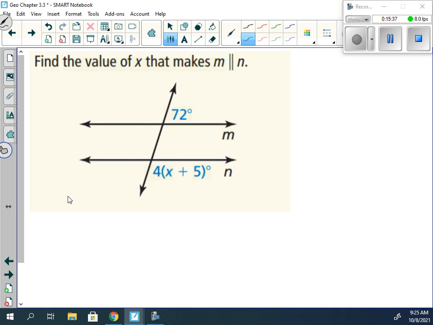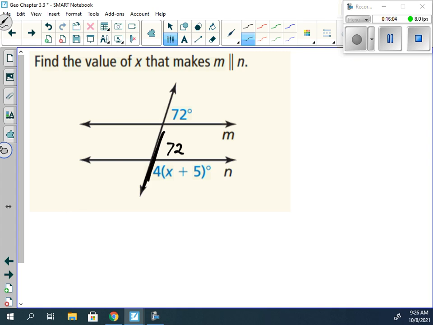Our 4 times x plus 5 is to the left of the transversal, but it is below. So those are not in the same place. But this angle right here, which is to the left and above, would be corresponding. Because if both of these are 72 degrees, then we can say they are parallel.